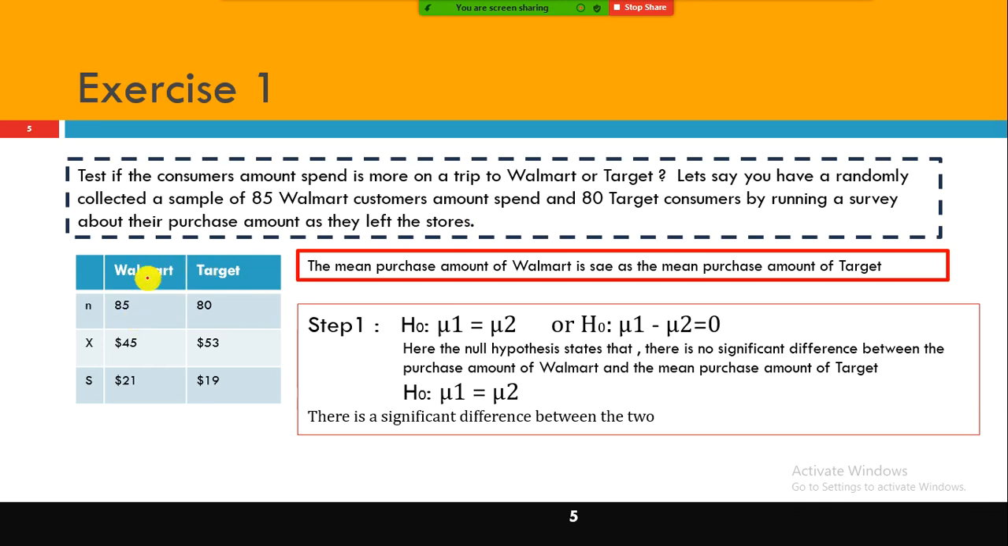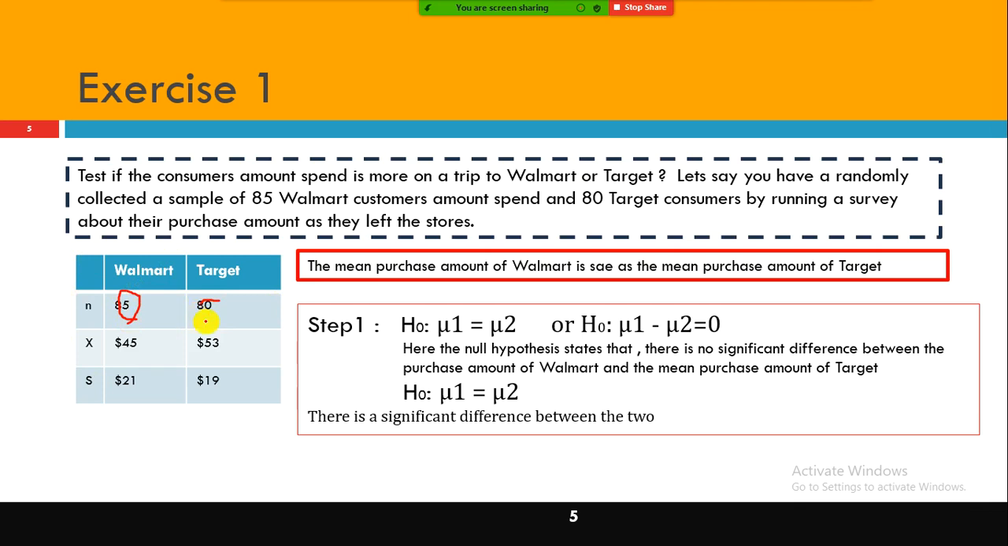So here we are conducting, let's say, a market research company hired some staff, and they wanted them to run a survey with both Walmart and Target customers randomly. The staff were standing some days in front of Walmart and some days in front of Target, and randomly they approached customers when they walked out of the mall. Sir, excuse me, can I get a few minutes of your time? So they randomly surveyed 85 Walmart customers and 80 Target customers.